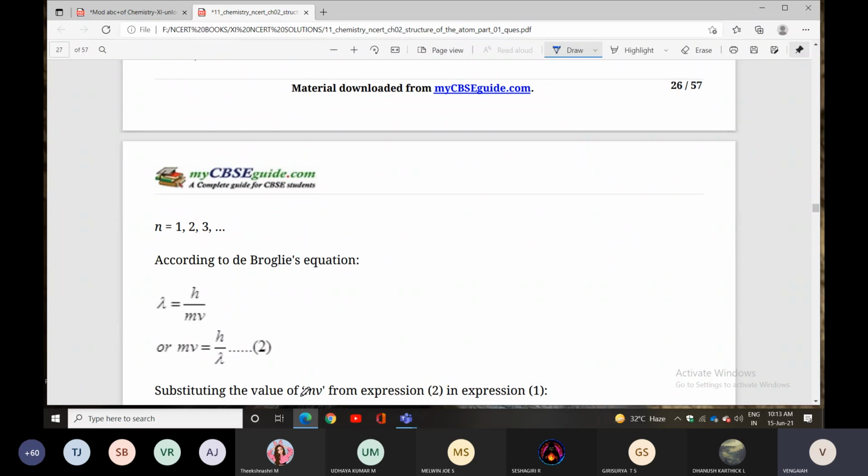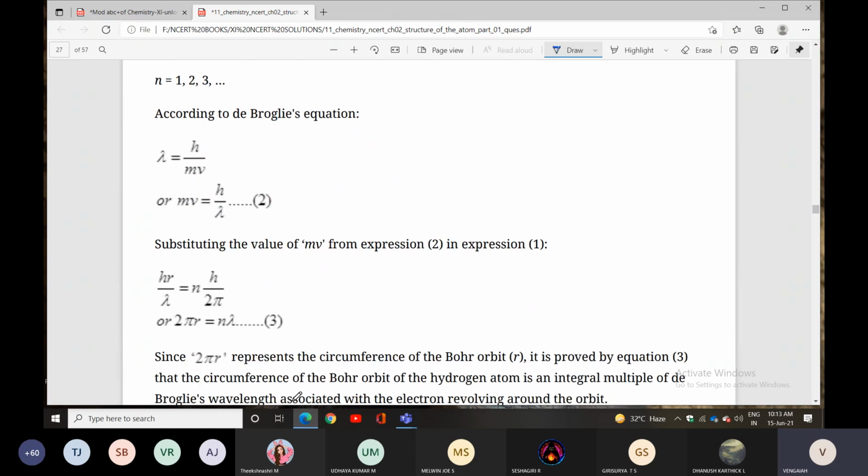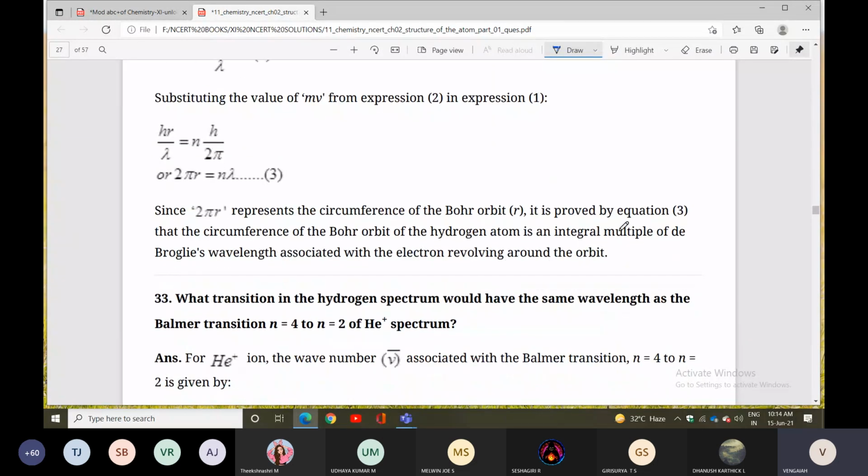According to de Broglie's equation, lambda equal to h by mv, so mv equal to h by lambda. Substituting the mv value in the equation and making both equal, h by lambda equals n into h by 2 pi r, which gives 2 pi r equal to n lambda. Since 2 pi r represents the circumference of the Bohr's orbit, equation 3 shows that the circumference of the Bohr's orbit of the hydrogen atom is an integral multiple of the de Broglie wavelength associated with the electron revolving around the orbit.